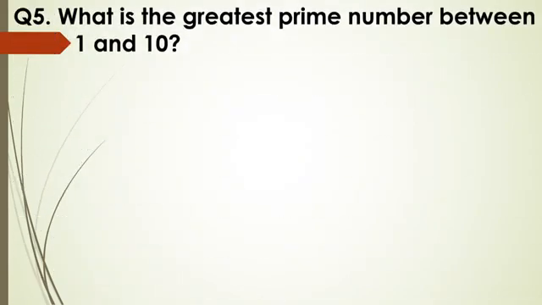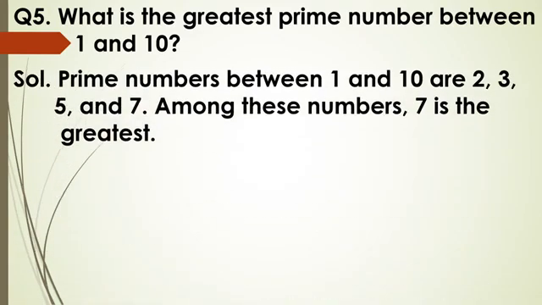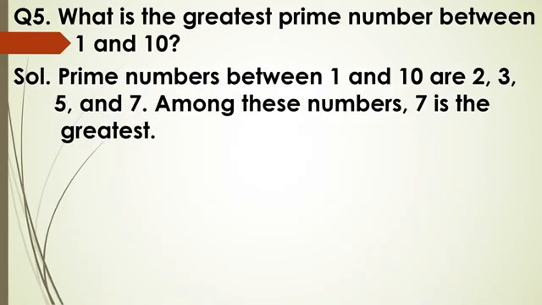What is the greatest prime number between 1 and 10? First of all, write down all the prime numbers between 1 and 10. They are 2, 3, 5 and 7. Now which is the largest among them? 7 is the largest.